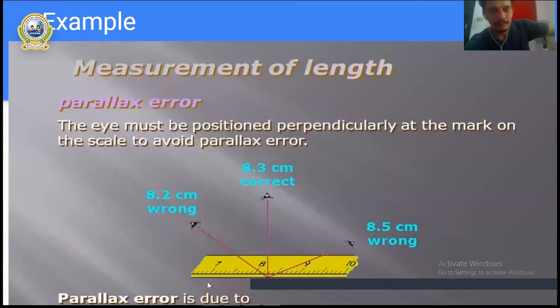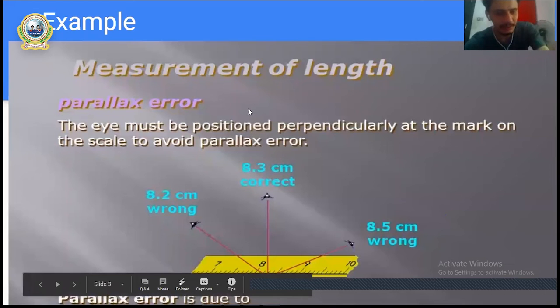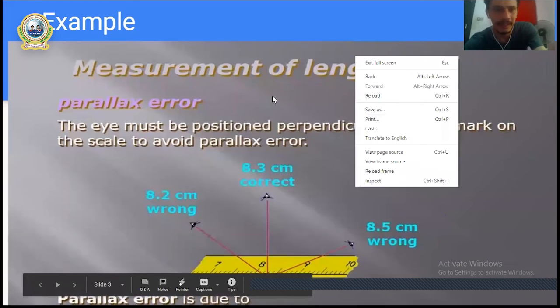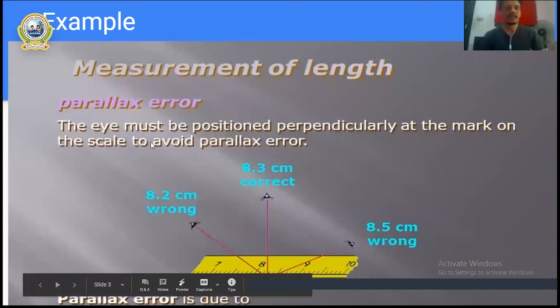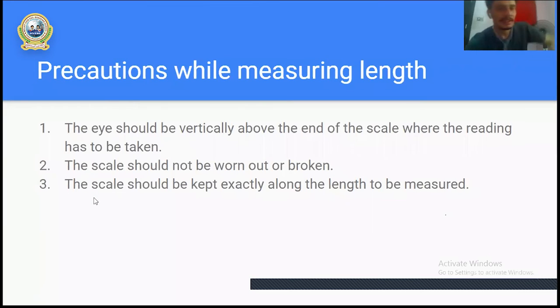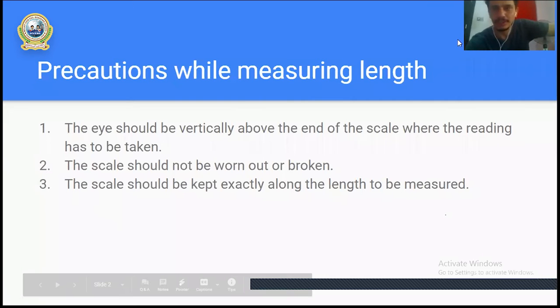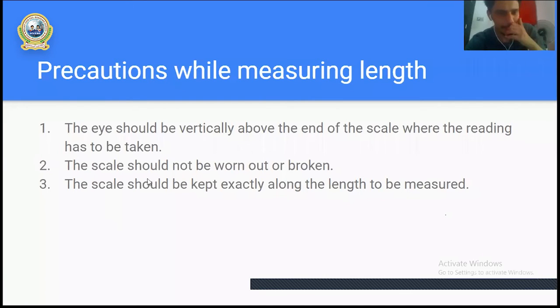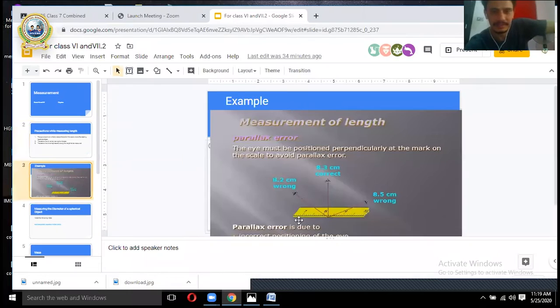Worn out means the letters or the digits which are put in the scale should not be damaged. If they are, you may get an incorrect answer. Now, the third point: the scale should be kept exactly along the length to be measured. So while you are measuring length, the scale should be put in this way.